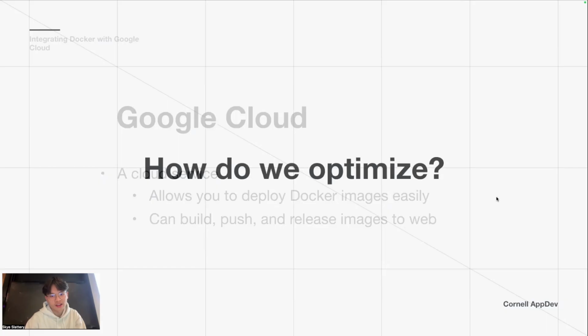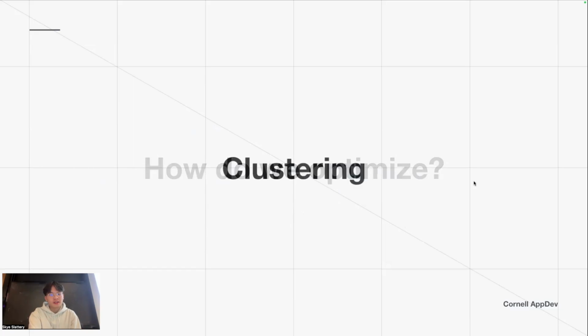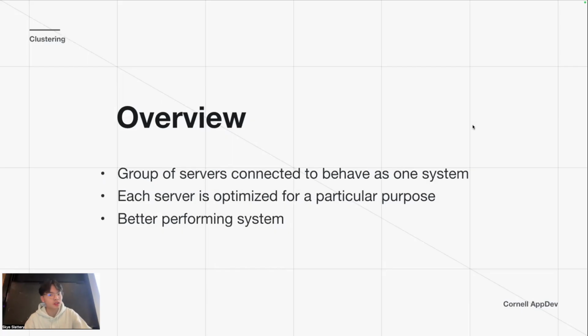This is the part that we're not actually going to do, but we're going to teach you the theory of. How do we optimize? One theme you will find in real DevOps, that we're just going to teach you theory of, is clustering. An overview of clustering is that you have a group of servers connected to behave as one system.